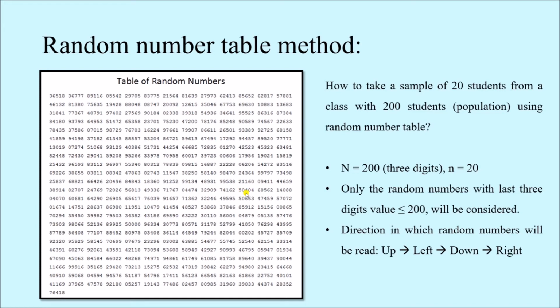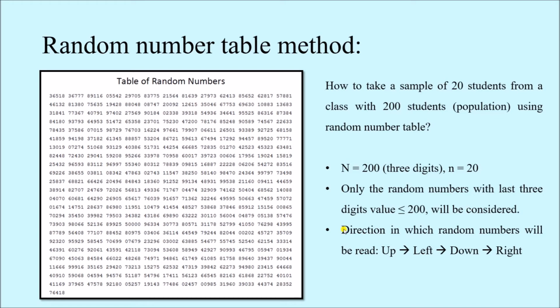Now remember, in this example I have taken the last 3 digits. You can also take the first 3 digits if you want. There is no such rule that you only have to take the last 3 digits or last 2 digits, depending on how many digits are there in the population size. So you can also take the first 3 digits if you want. In this example we have taken the last 3 digits.